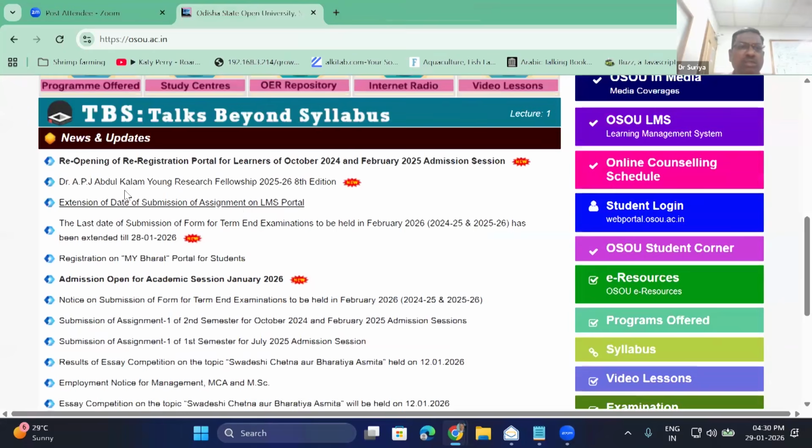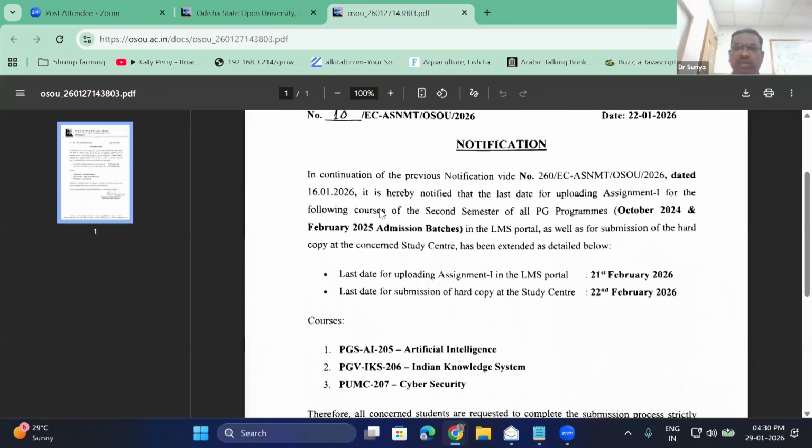One more circular has also been given for the extension date of assignment in the LMS portal. I am clicking this, you could see here. In confirmation and continuation of the previous notification, it is modified that for the October 2024 and February admission batches, the last date for assignment on the LMS portal is 21st February and the last date for hard copy submission at the concerned study center is 22nd February.